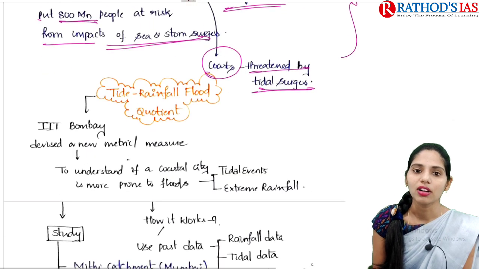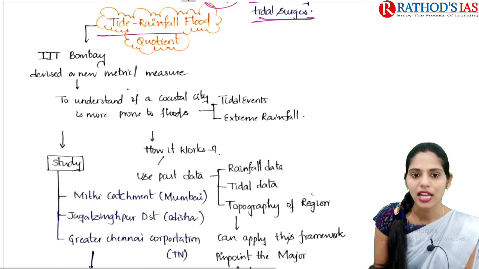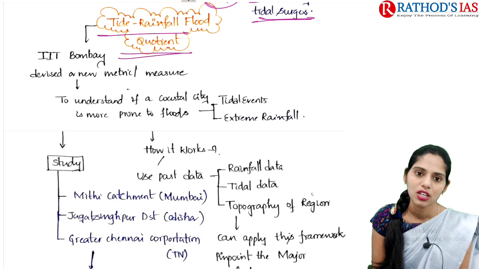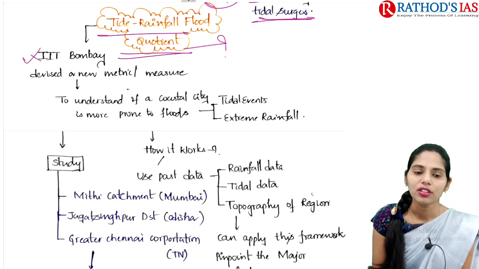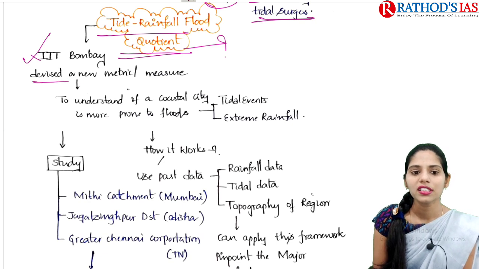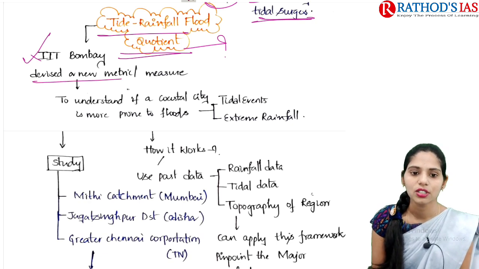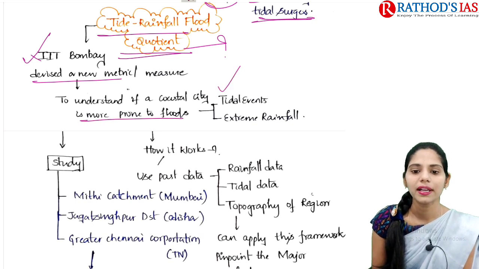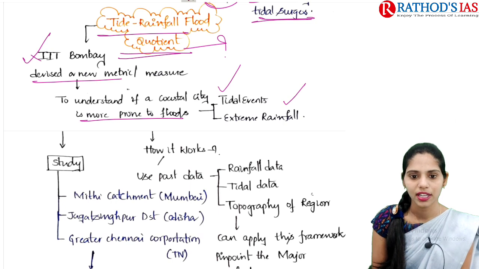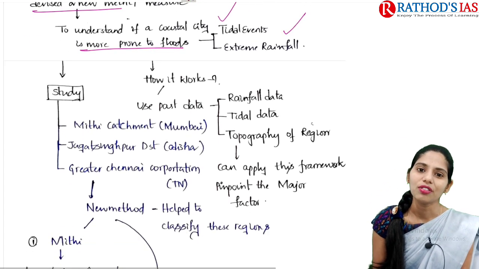And if you are talking about this study, it is mainly about the tide rainfall flood quotient. So what is this tide rainfall flood quotient? If you see the background, IIT Bombay devised a new metric, or measure, to understand whether a coastal city is more prone to floods either by tidal events or by extreme rainfall. So now let us see how it works.